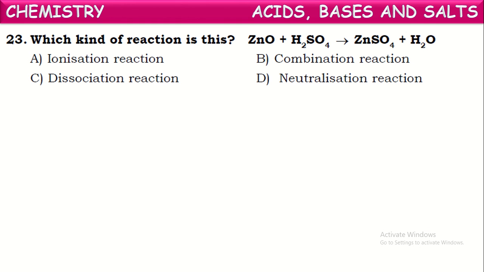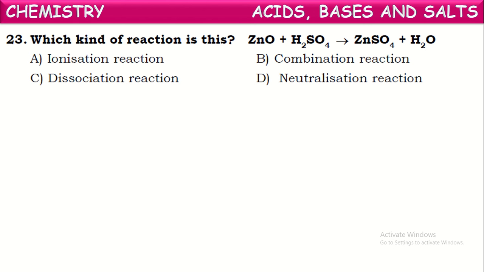Which kind of reaction is this? Observe the reaction shown here. Zinc oxide, which is a metal oxide, plus H2SO4, that means an acid, sulfuric acid. These two are reacting, giving zinc sulfate salt along with water.